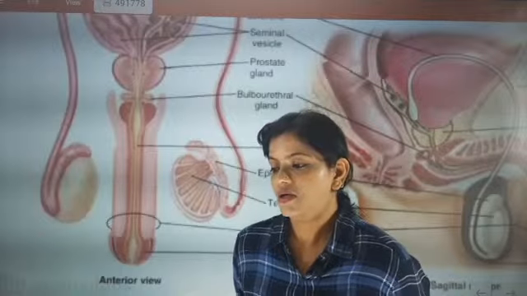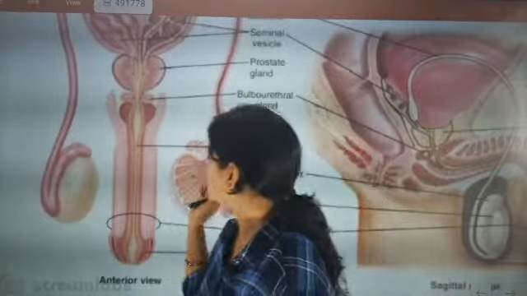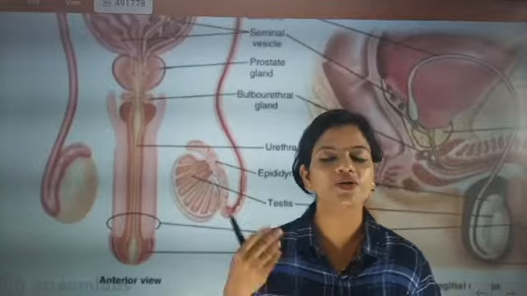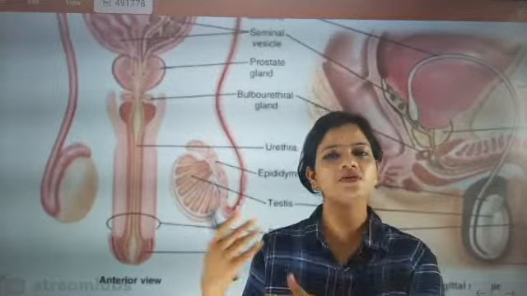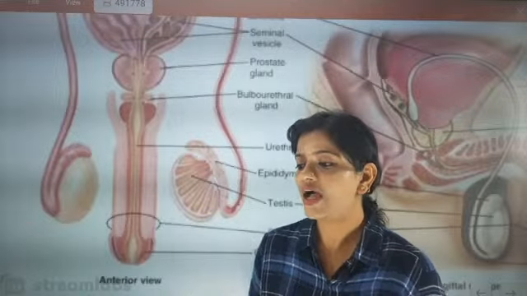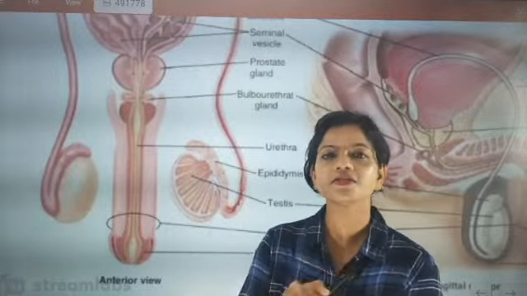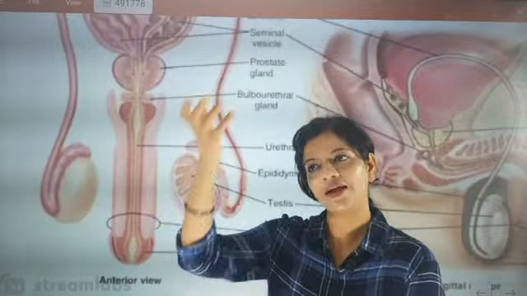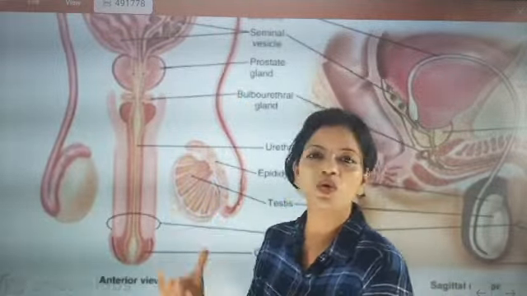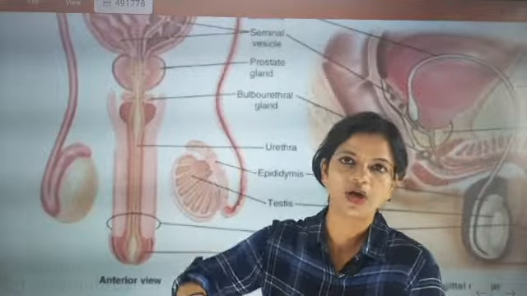Now look here. It is called the testis. The testis is producing sperms. The sperms will go to the epididymis, which is the temporary storage. I told you that day that the male testis is lower in the body. It is not in the abdomen. It is in a pouch called the scrotum. The scrotum can shrink and go down and go up.